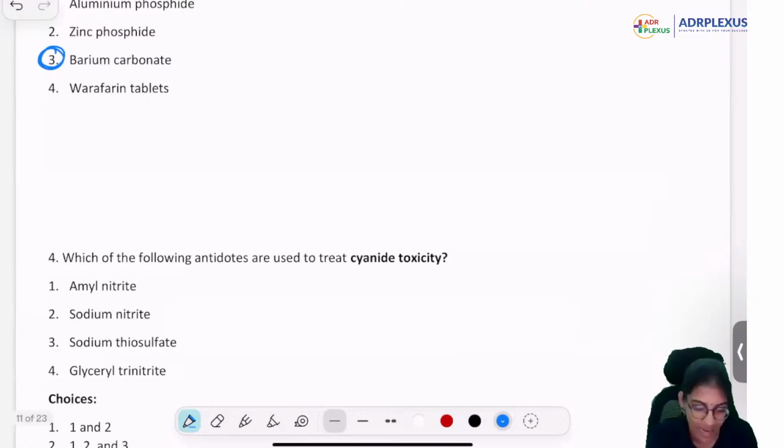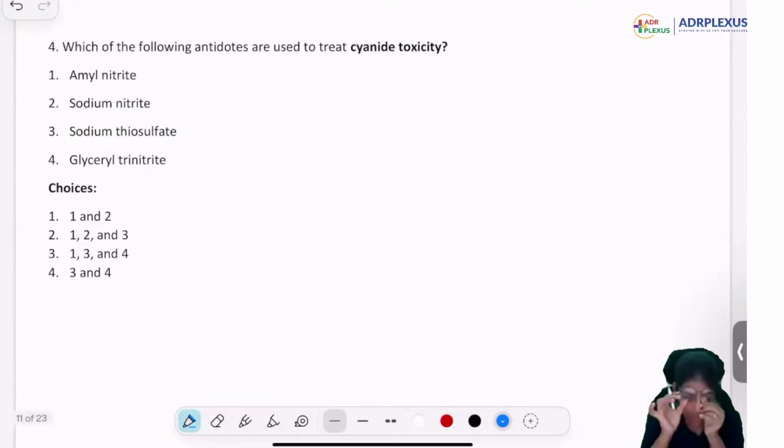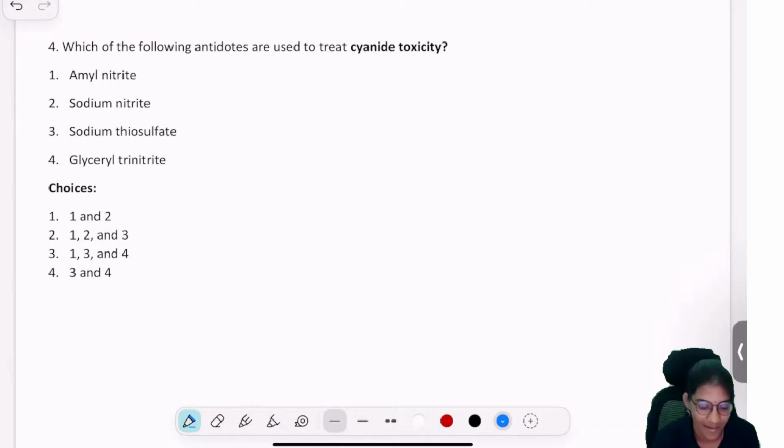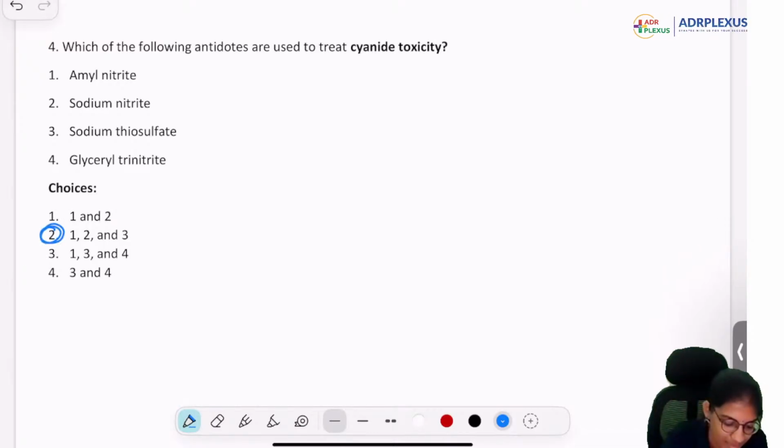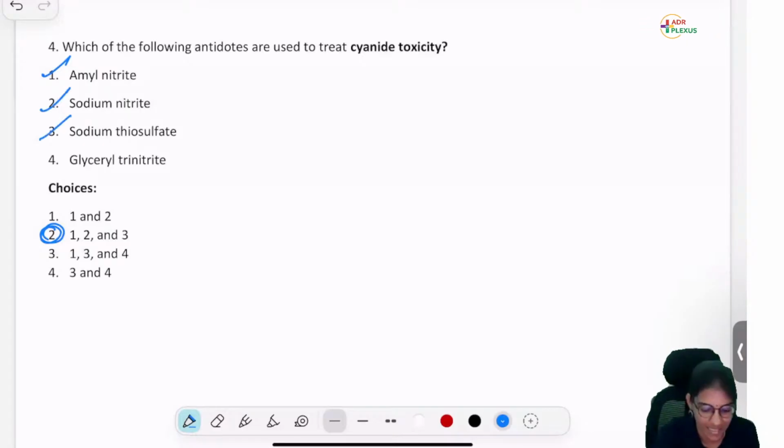Okay, the next one. Antidote for cyanide toxicity. Yeah, 2 is the correct answer, right? You can use this, you can use this, you can use this, right? So 1, 2, 3 becomes the correct answer. Yes, very good.